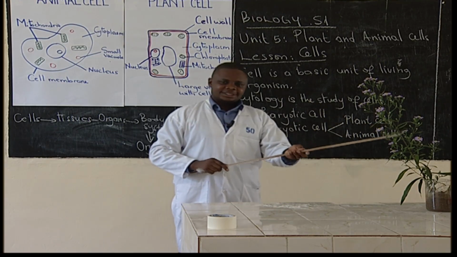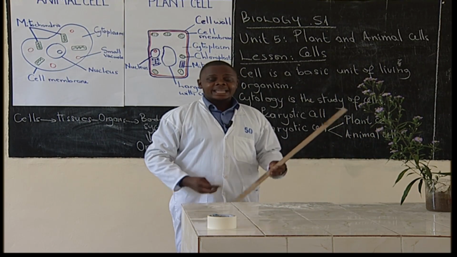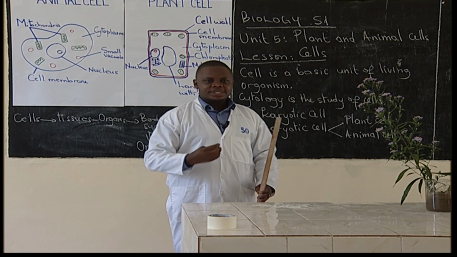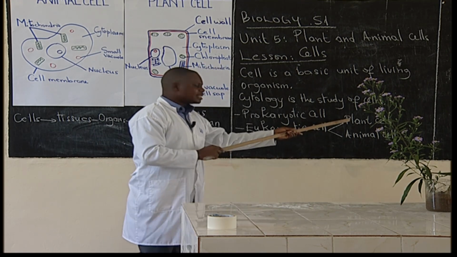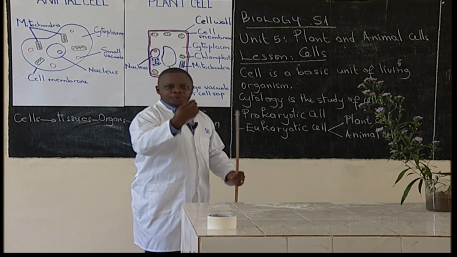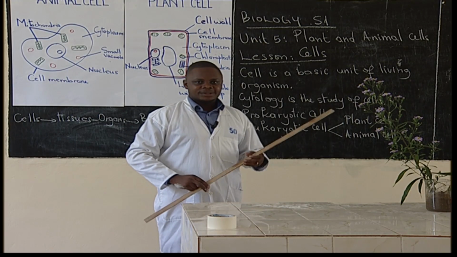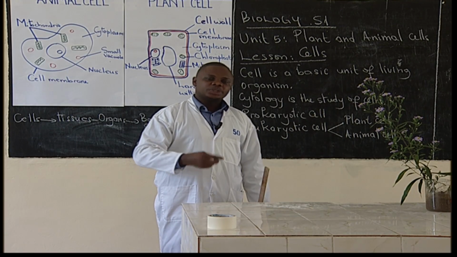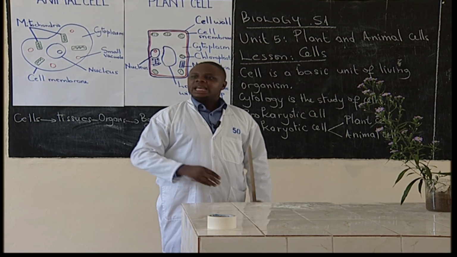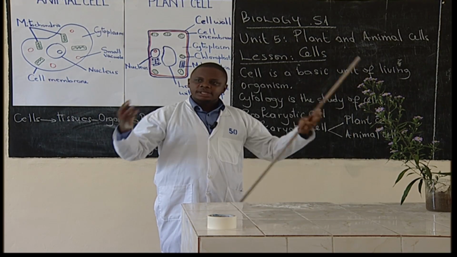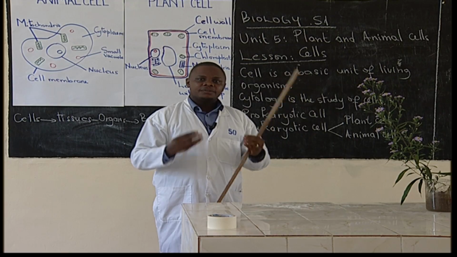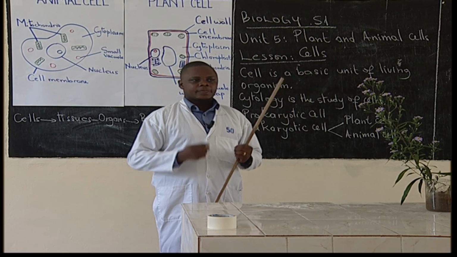This is a plant. It has cells, and those cells are called plant cells. You and I have cells. Those cells are called animal cells. Even other organisms, other animals have cells.